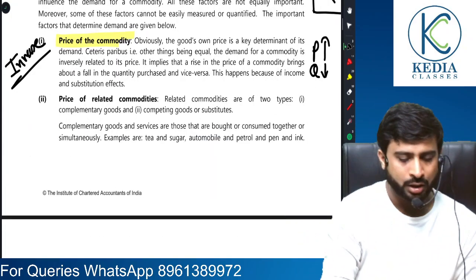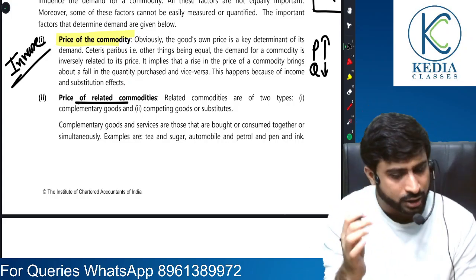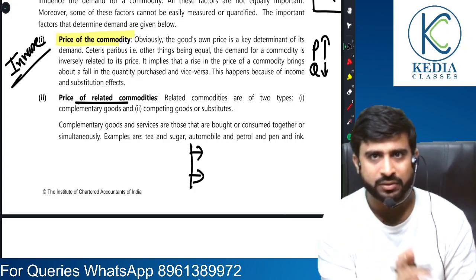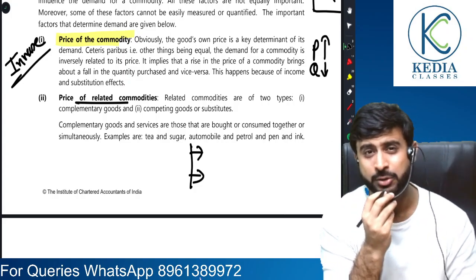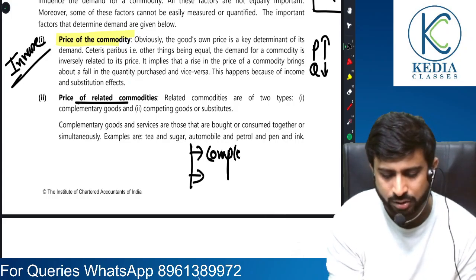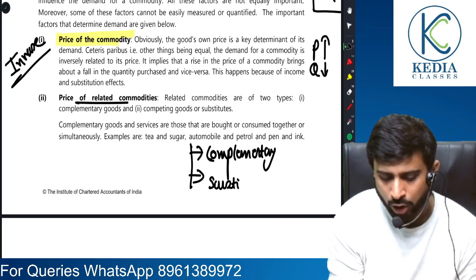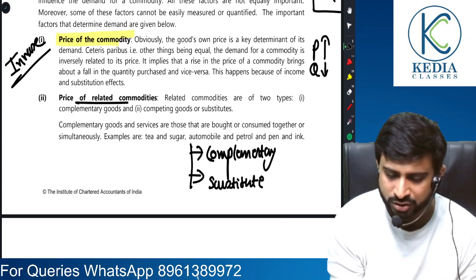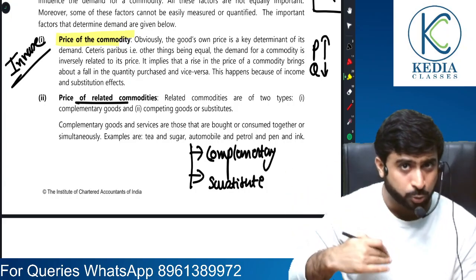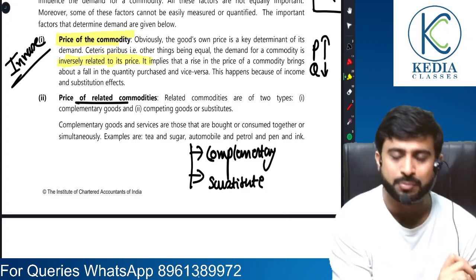All right, sir. Now moving on to price of related commodities. Friends, when we talk about price of related commodities, there are two kinds of commodities we particularly pay special attention to. Number one is complementary goods and number two is substitute goods. Before I move on, remember when we spoke about own price and demand, we found out that there is an inverse relation between the two.